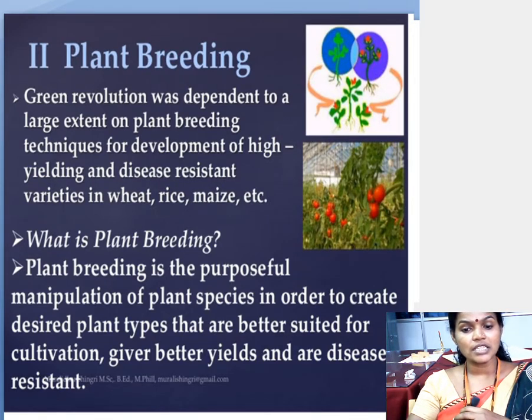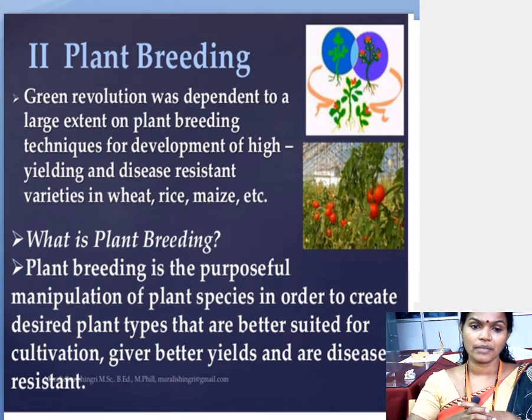Disease free means what? They should not have any disease in the plant bodies, so that the yielding should be very high. That is the meaning of the sentence. So now we are going to see the definition of plant breeding, and the definition is very important for 1 mark.